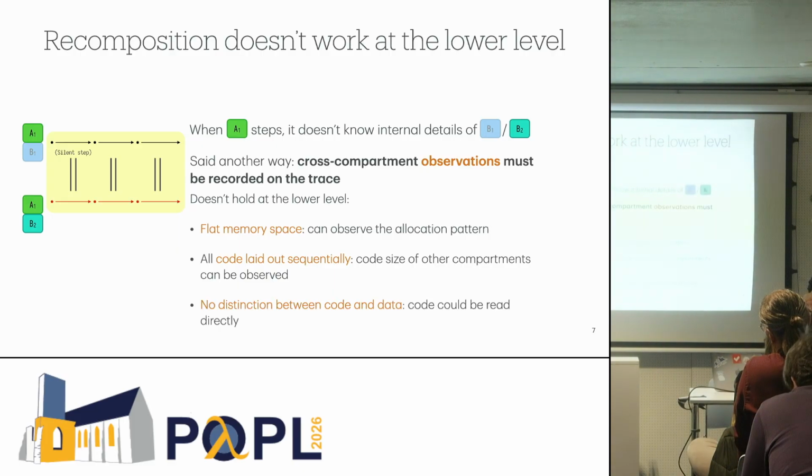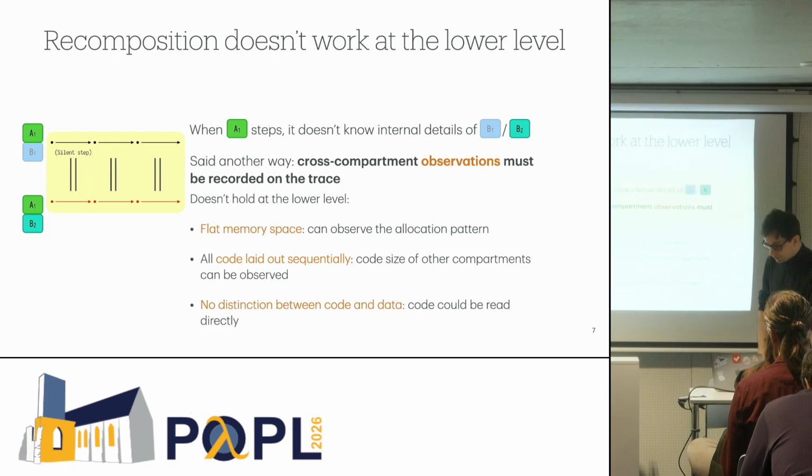Finally, there's no distinction between code and data, so code can even be read directly without any additional protection. But the thing is, these are not really about safety properties, which are the criterion we care about. Those are about code confidentiality. And so we thought there should be a way to make the proof work.